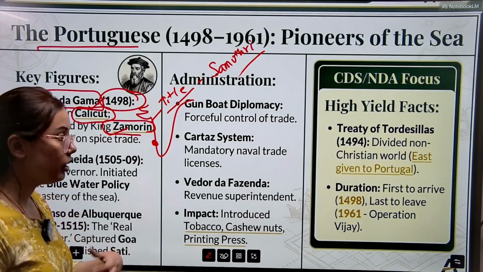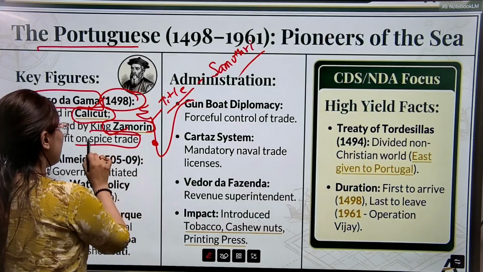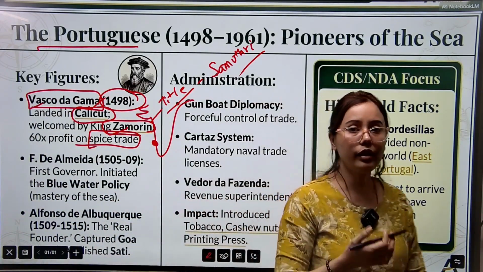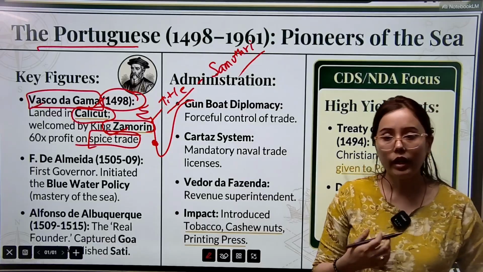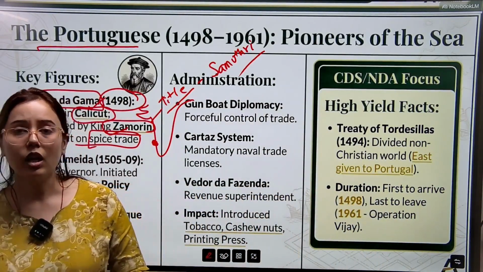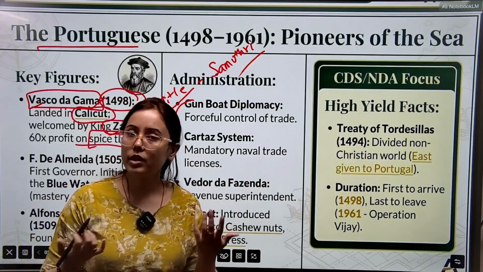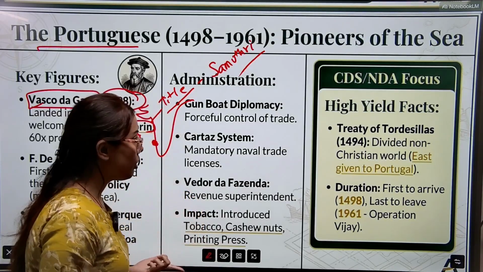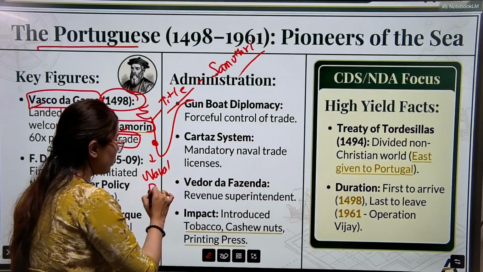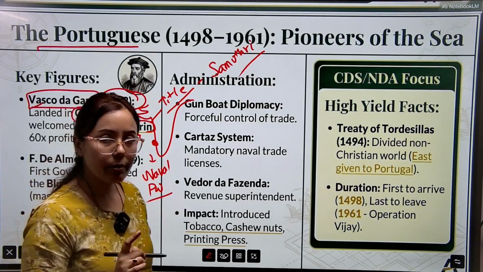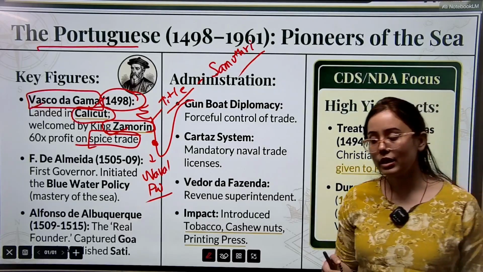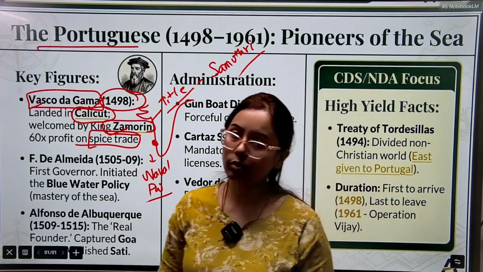Why did the Indian ruler welcome Vasco da Gama? Because the Indian ruler also got an opportunity for international trade. When you do international trade, obviously you will be more benefited. So the Indian ruler also welcomed the foreign trader. Apart from this, the Portuguese also enjoyed strong naval power, so that also impressed the Indian ruler to welcome Vasco da Gama.